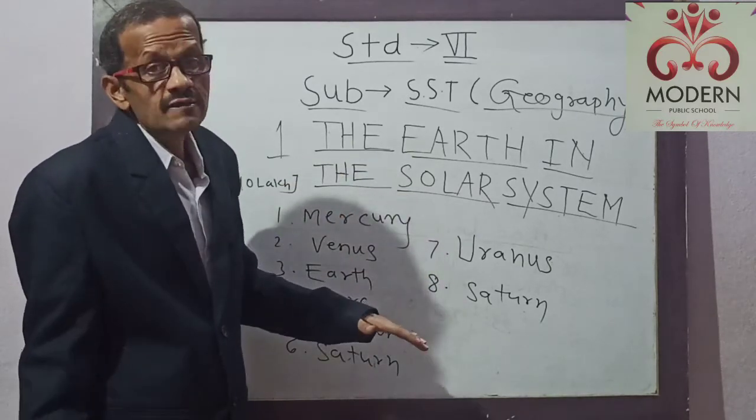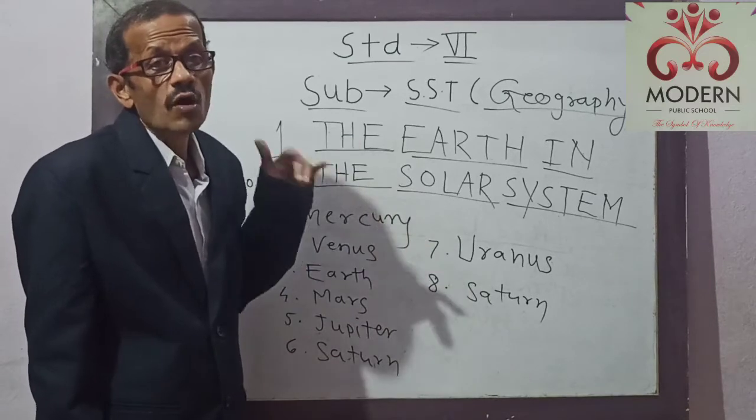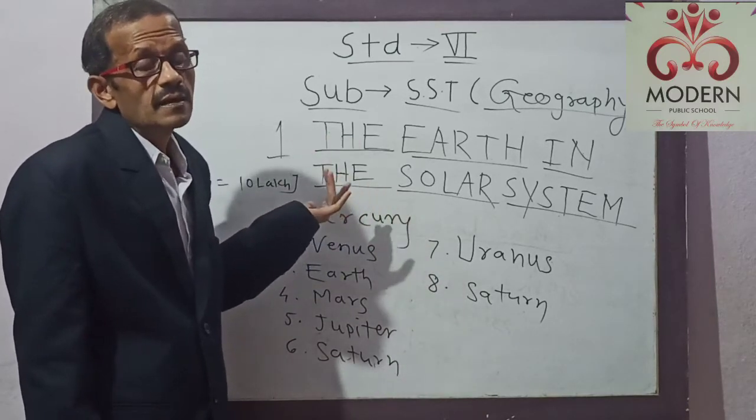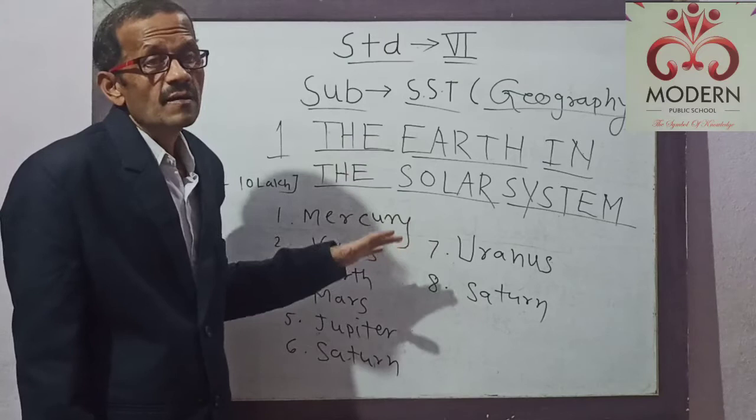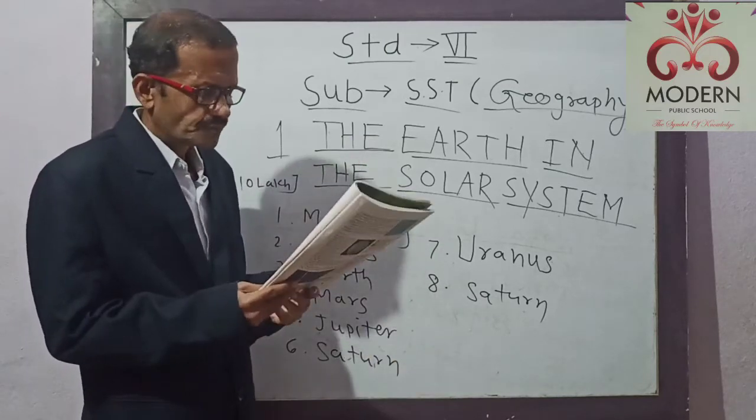So Pluto is included as a dwarf planet and is not considered a planet in the solar system.